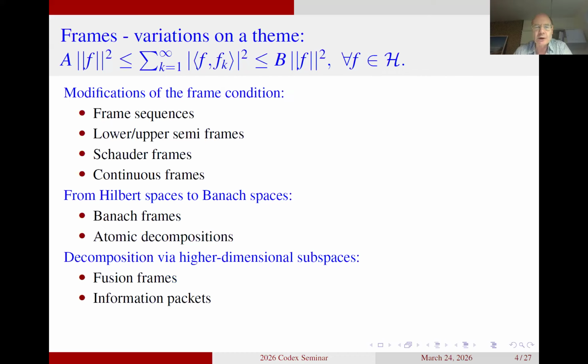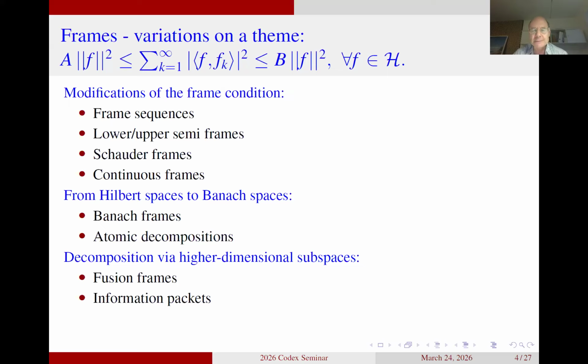And this is what leads to the topic of fusion frames. You could see that the definition I gave of information packages is along this line, because in information packages we were decomposing elements in the space in terms of elements belonging to some vector spaces W_j. But fusion frames and information packages are on the list of what I want to do in detail, so I don't say much more here.